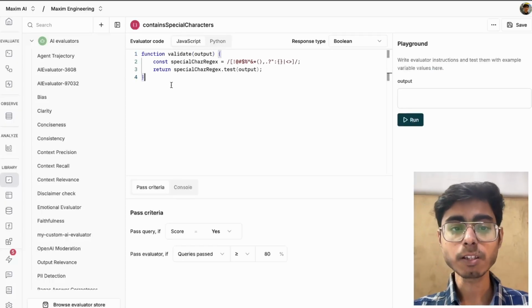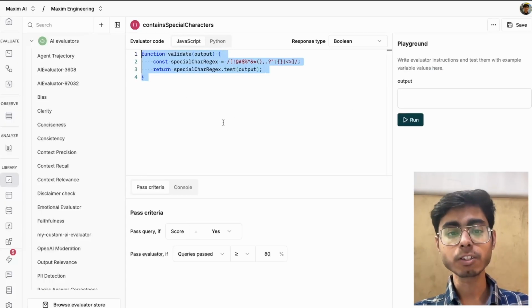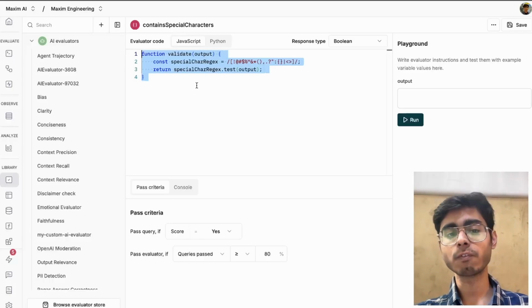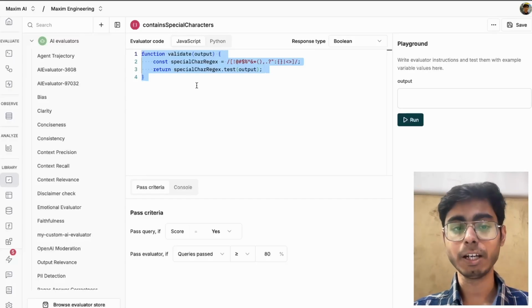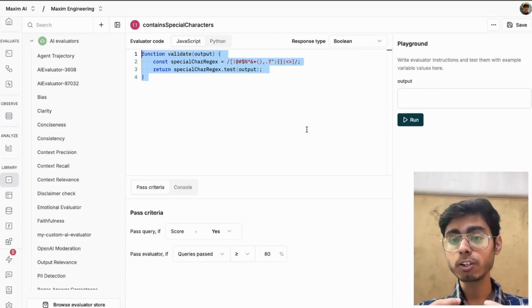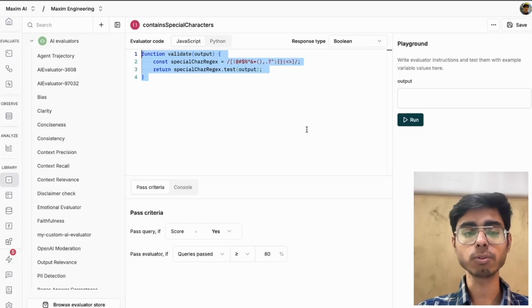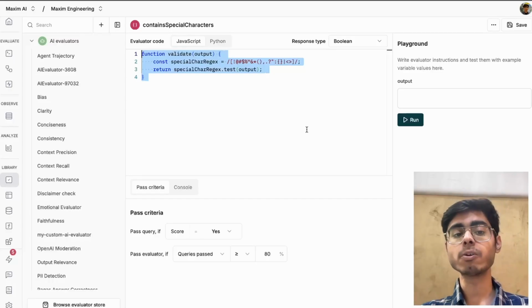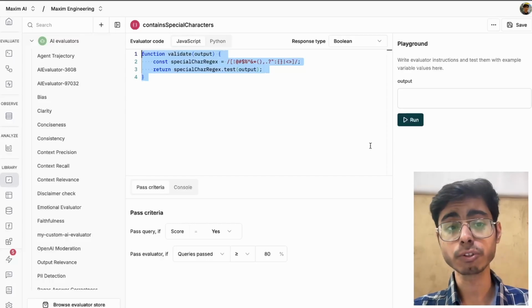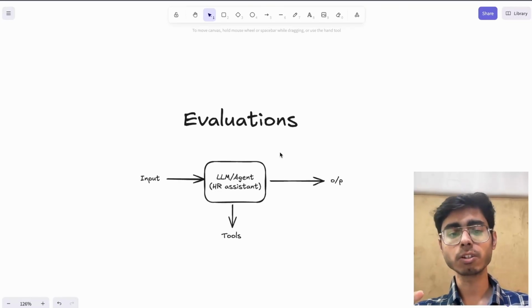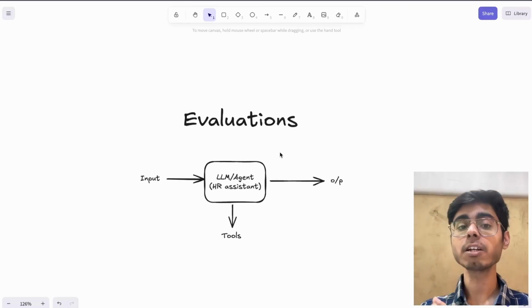If I open this up, this is a piece of code that acts as a validator, checking whether your output contains some special characters or not. You can use this code to evaluate. So like this, we have AI evaluators, programmatic evaluators, statistical evaluators, and even humans. The human can act as an evaluator too, through manual evaluation, where you go ahead and see, hey, this is not good, this is not bad. There the human is acting as a judge, so that is called a human evaluator. These evaluations and evaluators are very important when you're building production-grade AI agents.